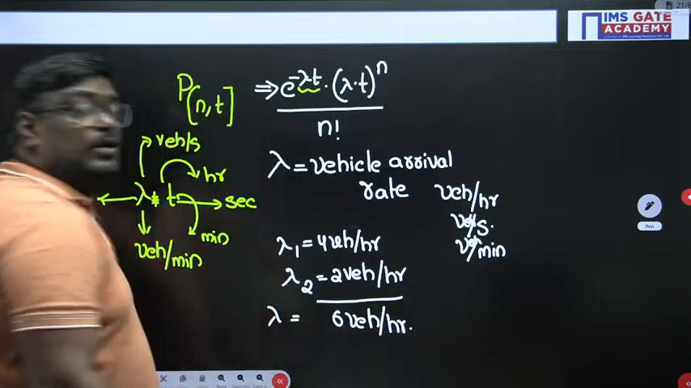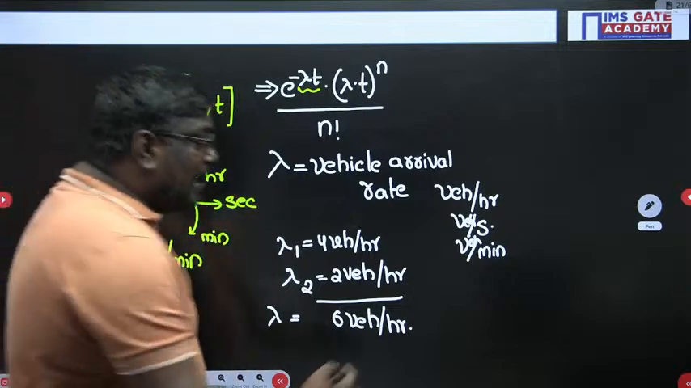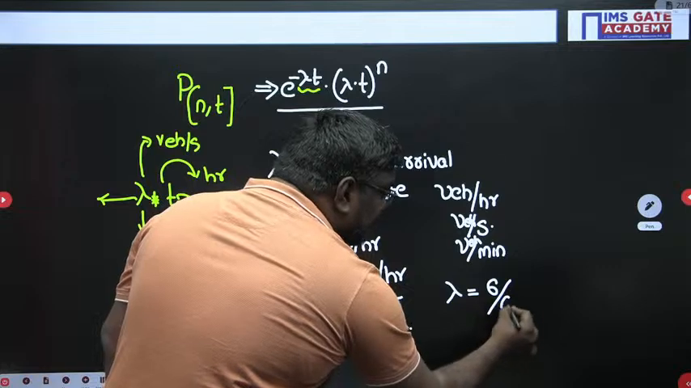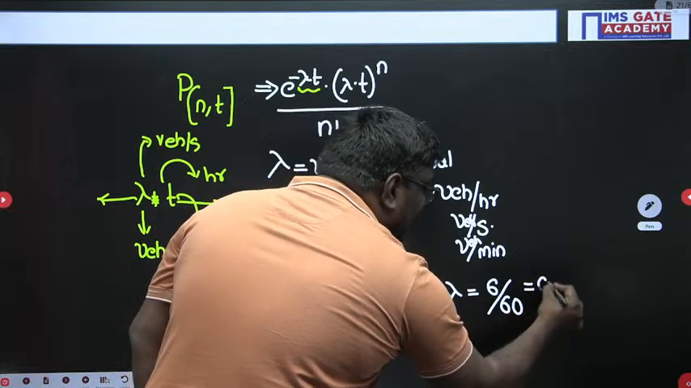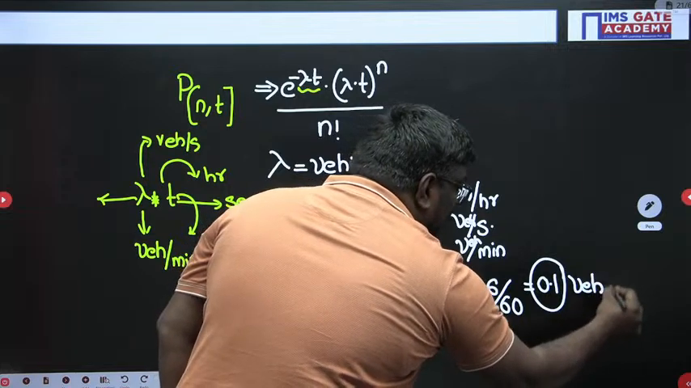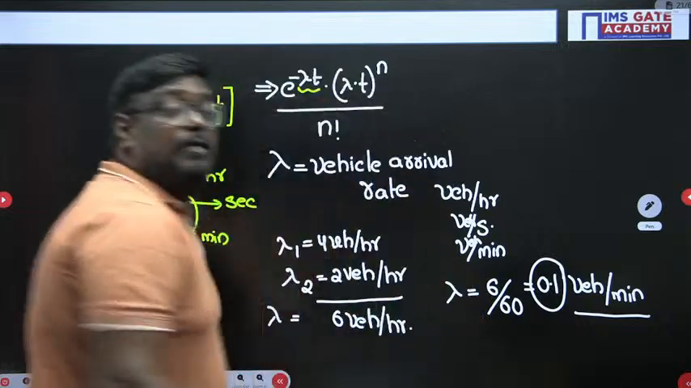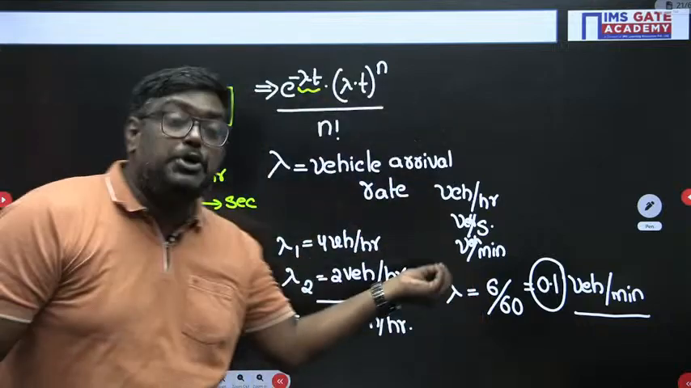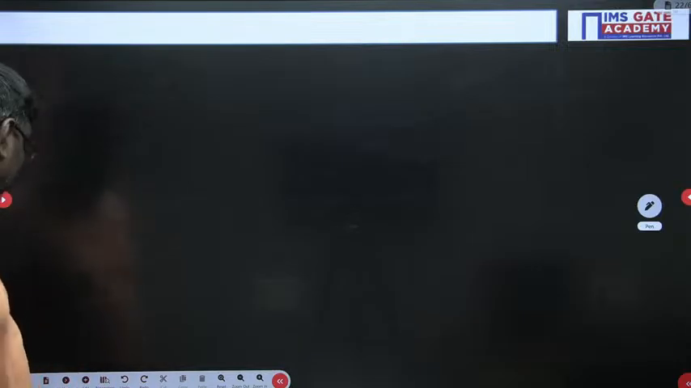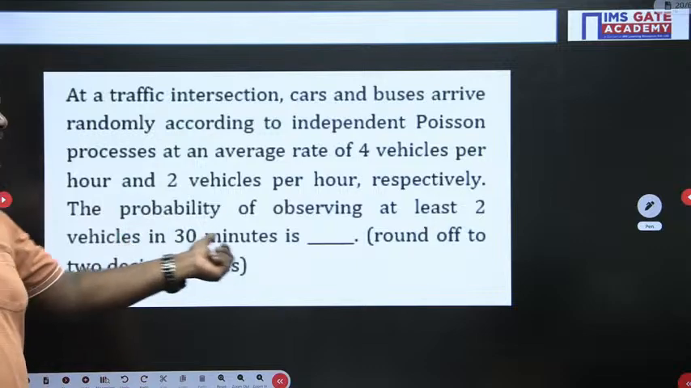Now my dear students, how do you calculate the number of vehicles per minute? So the number of vehicles per minute is nothing but 6 divided by 60 minutes. So this will be equal to 0.1 vehicle per minute. So what is the vehicle arrival rate? According to the units of vehicle per minute, it is equal to 0.1 vehicle per minute. So my dear students, what have they given? The probability of observing at least 2 vehicles in 30 minutes.